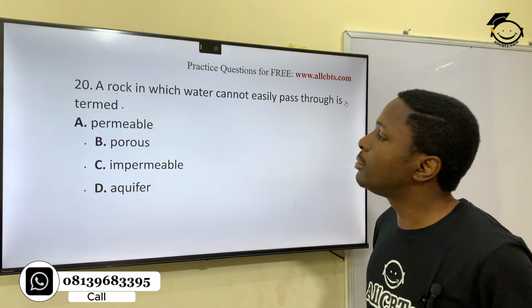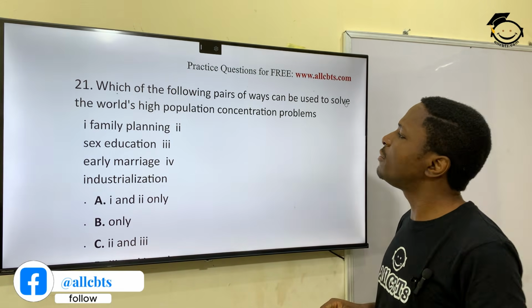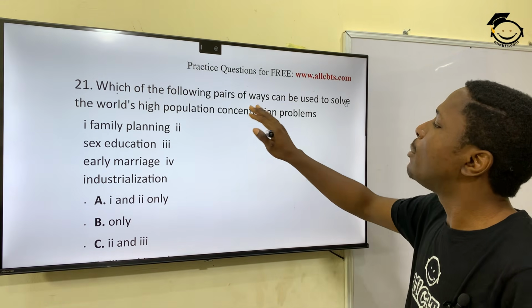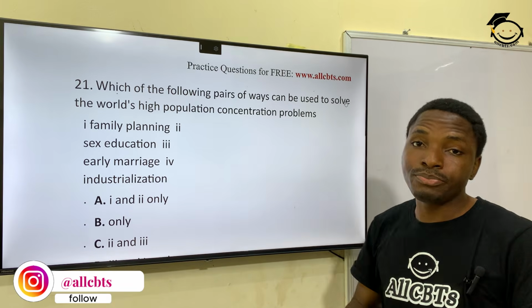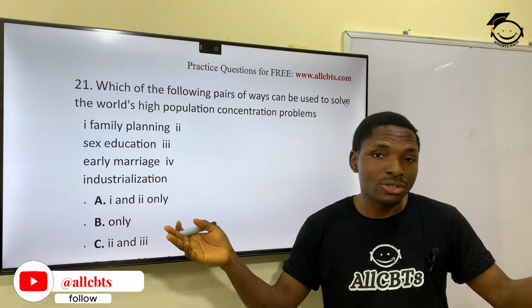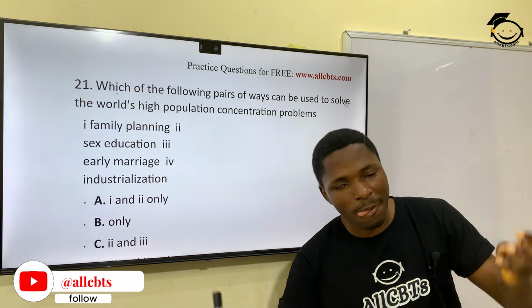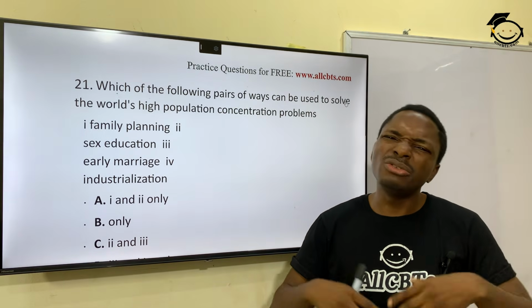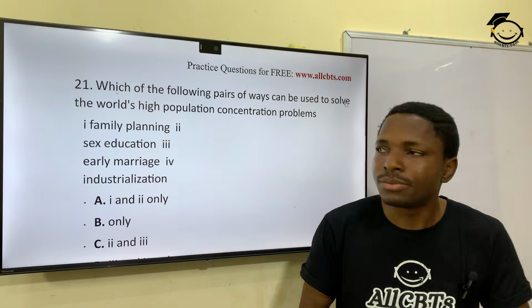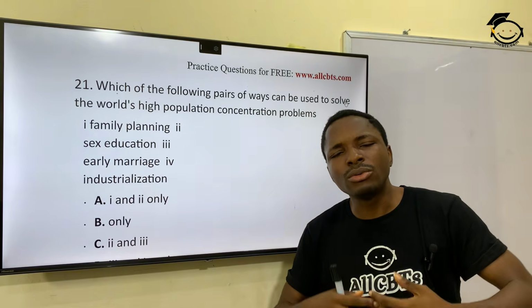Now we will round up with the remaining 10 questions. Which of the following pairs of ways can be used to solve the world's high population concentration problem? Currently the world is going through overpopulation, as they say. Many nations, not all nations, are experiencing overpopulation. So how can we solve this overpopulation?